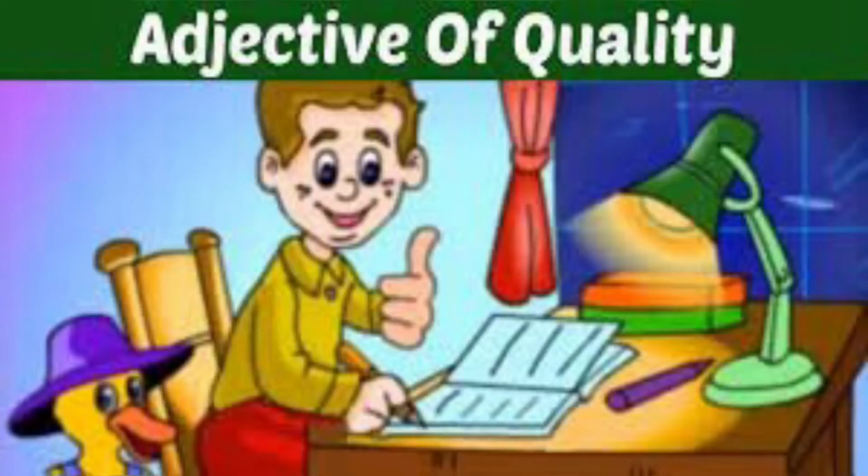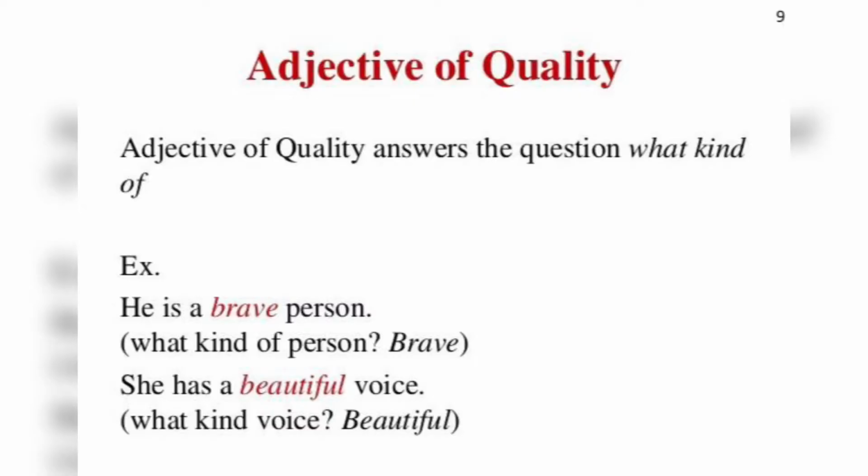Like nouns and pronouns, adjectives also have some kinds. It is of 6 types, but today we will be learning the first type, that is adjective of quality. So now, by its name, it is going to tell us somebody's qualities. The qualities may be good, it may be bad. So today we will learn what is adjective of quality. Let us read the formal definition.